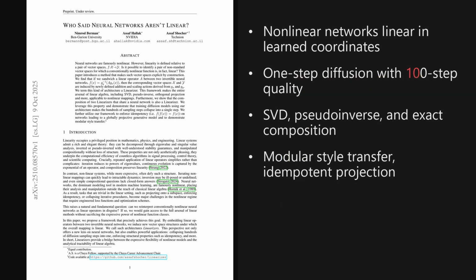I'm Alex. Today we're looking at a paper from the Hugging Face trending list, published on October 9th, 2025, about 2 days ago. The standout result is a linearizer architecture that makes a conventionally nonlinear network exactly linear in learned coordinates, which lets diffusion sampling collapse to a single step with mean squared error of 3 times 10 to the minus 4. The paper is titled, "Who Said Neural Networks Aren't Linear?"